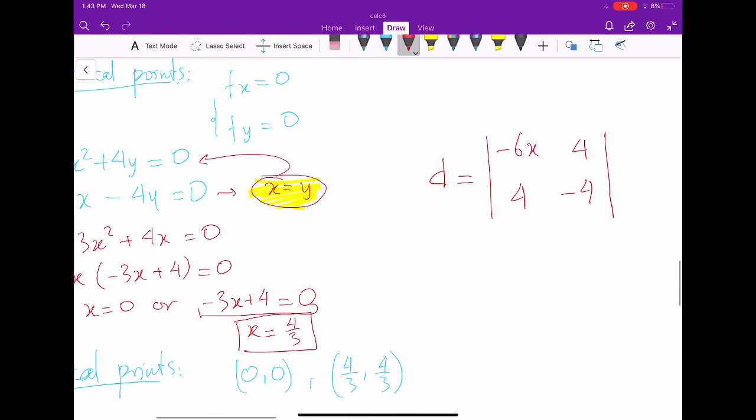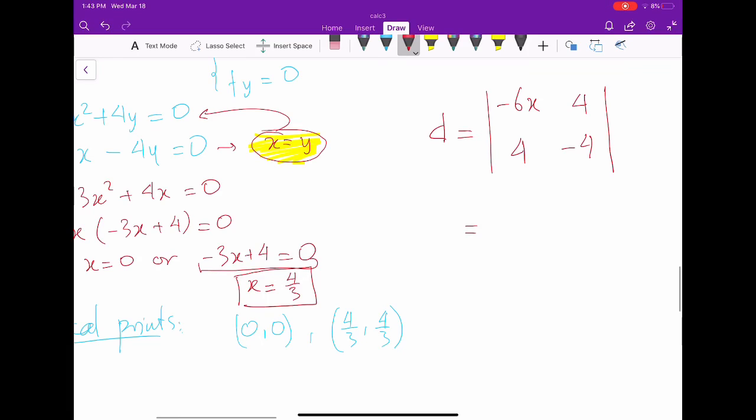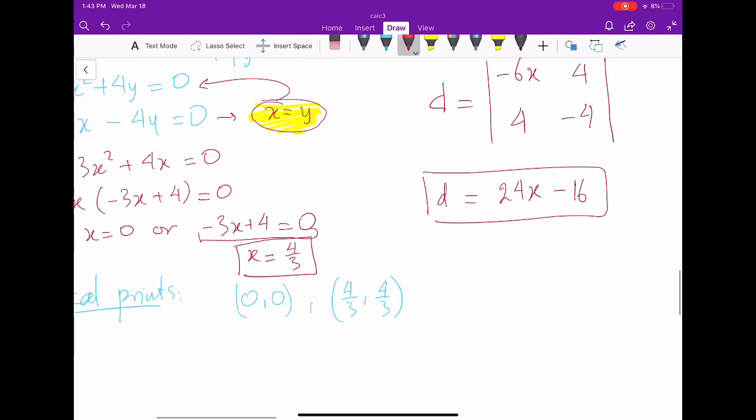So that is 24x minus 16. That is the D. And of course, D generally depends on x and y. In this situation, we don't have y, but D generally depends on x and y.